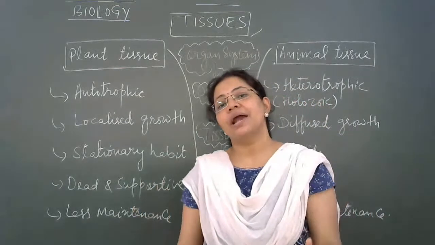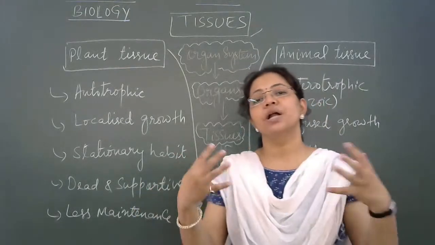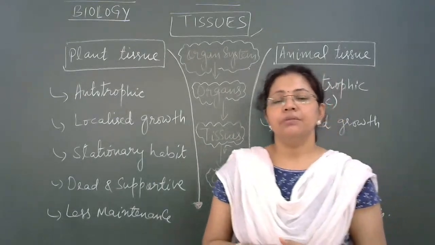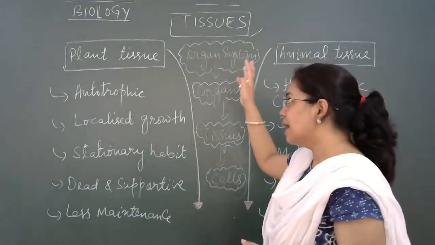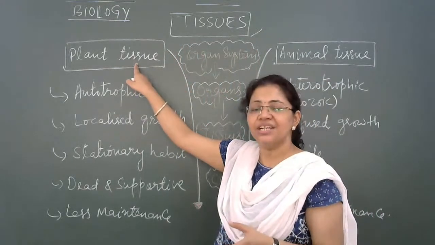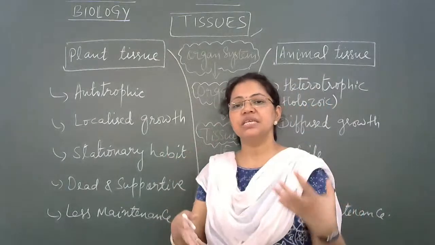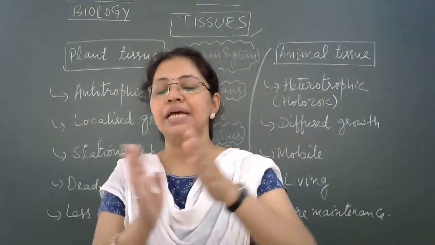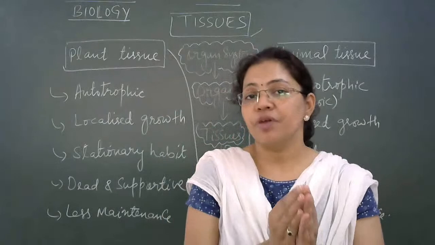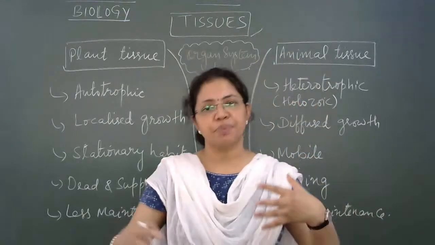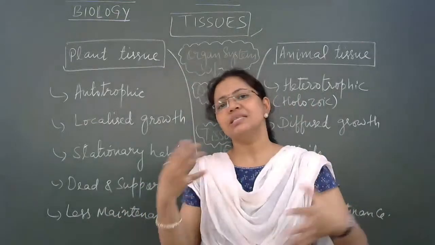But before we directly jump to a particular topic, we should first understand what the differences are between plant tissues and animal tissues, because as we see with our eyes, plants and animals are very different from each other. Although if we compare them with respect to life processes, they are the same.